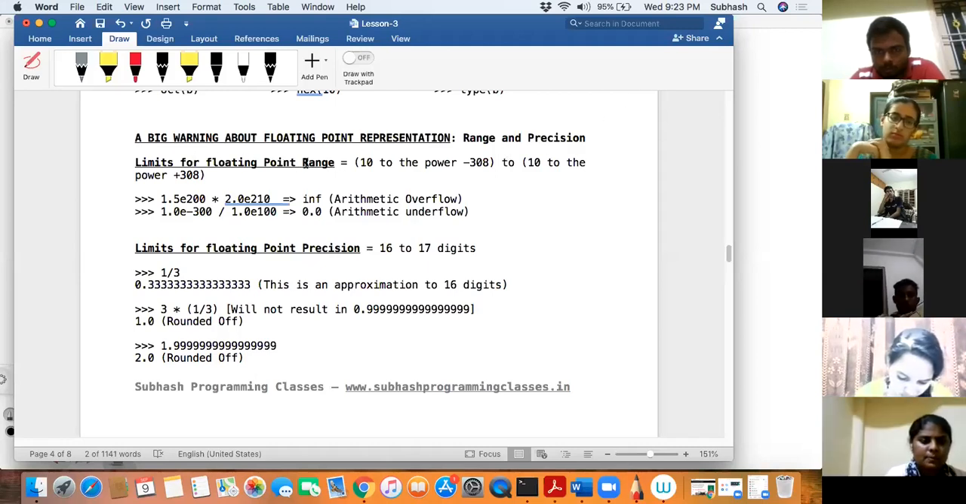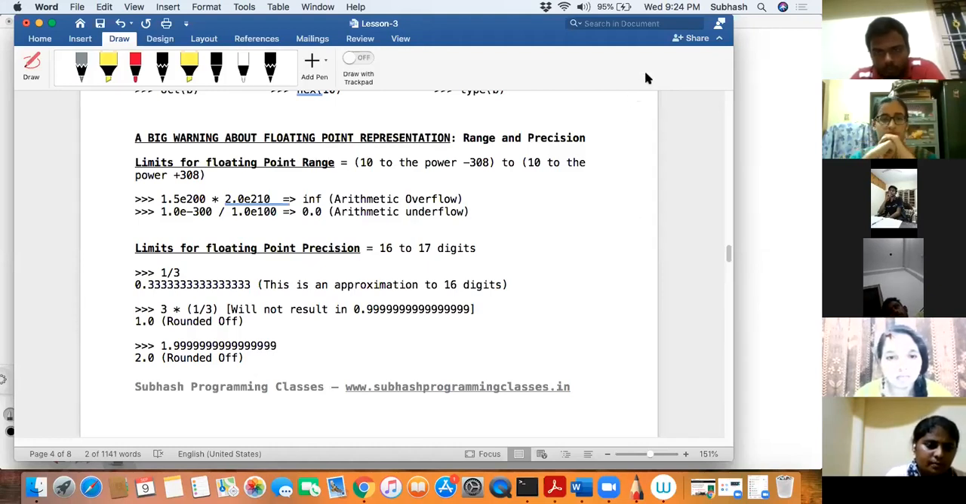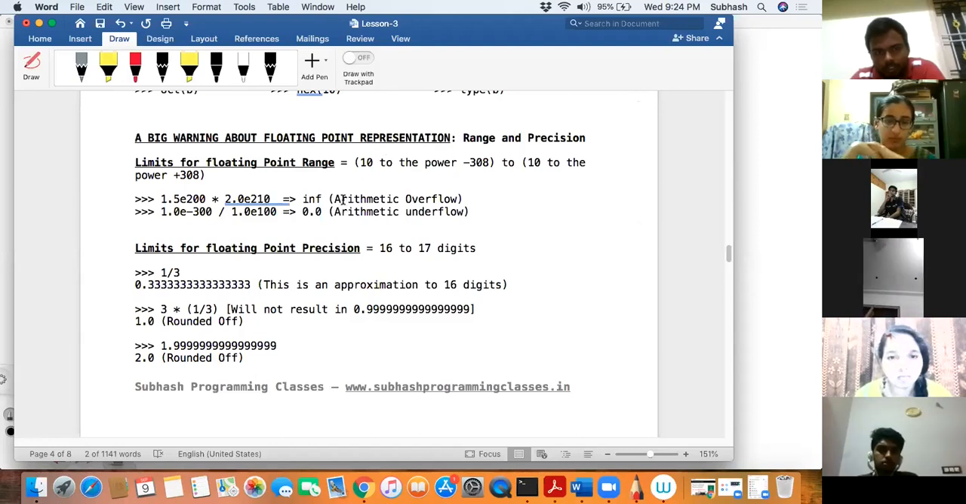For floating point range, the least and the maximum that it can actually represent, the range of numbers that it could represent in floating point, is 10 to the power minus 308 to 10 to the power plus 308. This is the maximum that you can do. Beyond that, it cannot represent. Even below that, it cannot represent. Anything beyond the given range will result in something called arithmetic overflow.